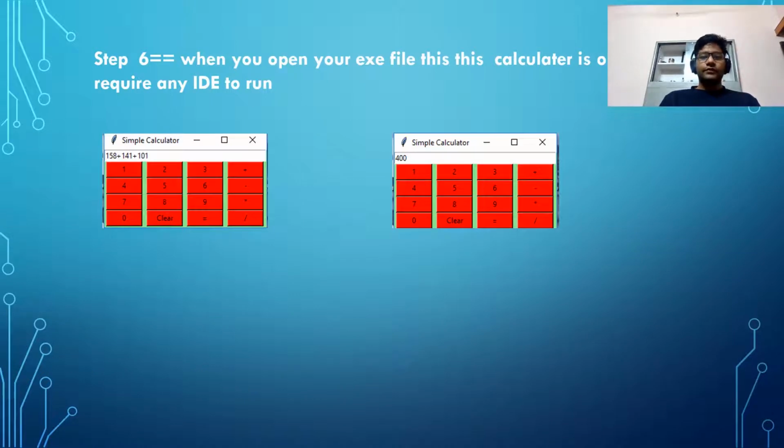So when you open your exe file, this calculator opens and it does not require any IDE to run. Let us check the simple calculator: 150 plus 141 plus 101. This is the example. This is absolutely right, which means 392 is the right answer.